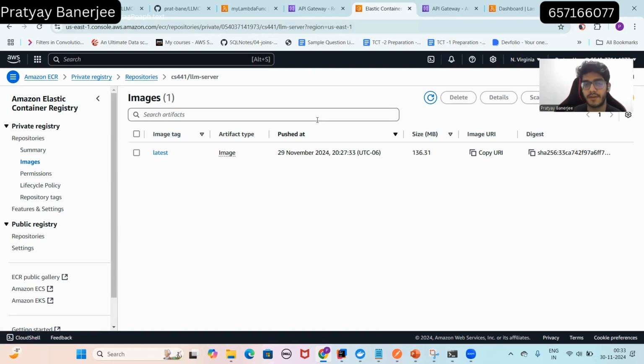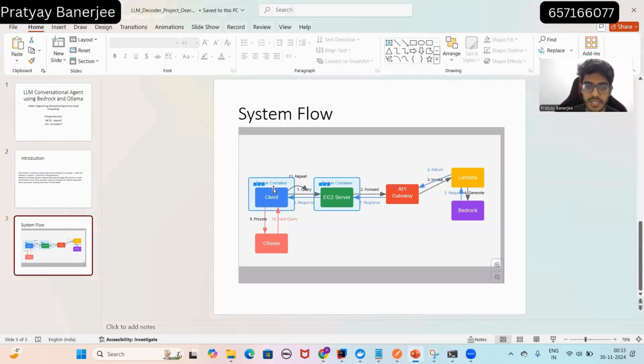This is the part where I told you that we have used Docker as part of this project. So here is the image that I've pushed, the server image. The client is hosted locally in a Docker container, and the LLM server is hosted on AWS EC2 in a Docker container.